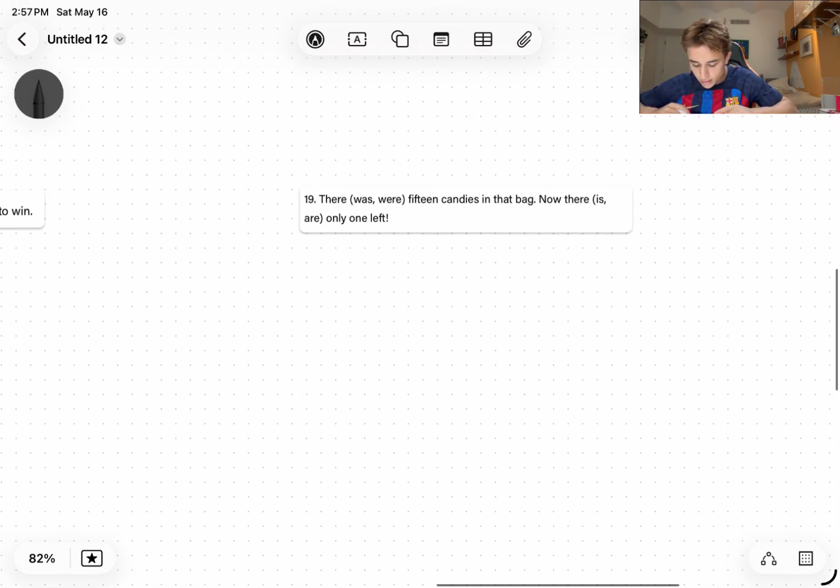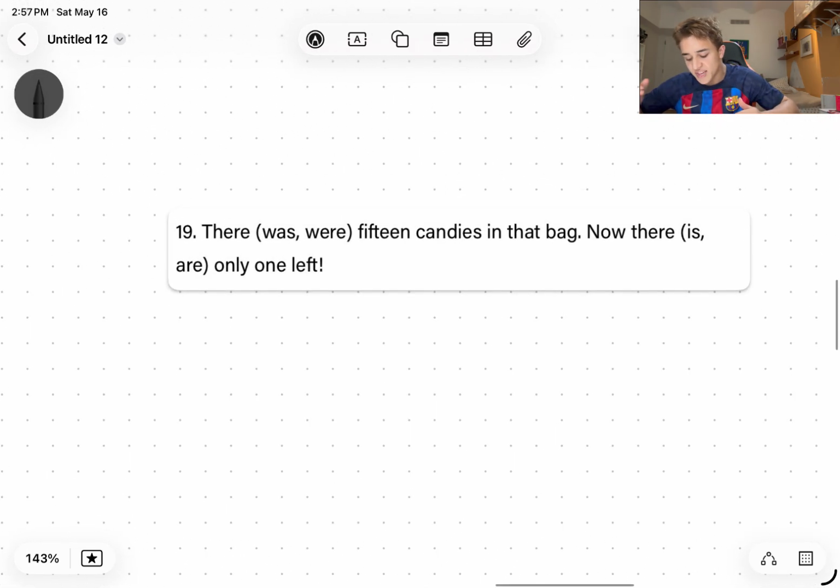So let's go to another. There was or were 15 candies in that bag. Now there is or are only one left. Okay, so there was or there were 15 candies in that bag. Well, what's the subject of this sentence? It's not the bag. The bag is the location of where the sentence is happening, but the bag is not doing anything in the sentence. The subject is actually the 15 candies.